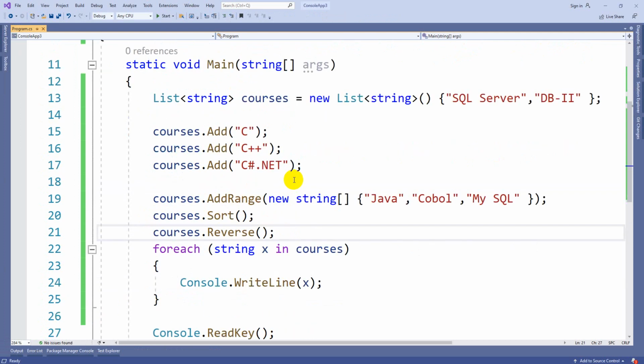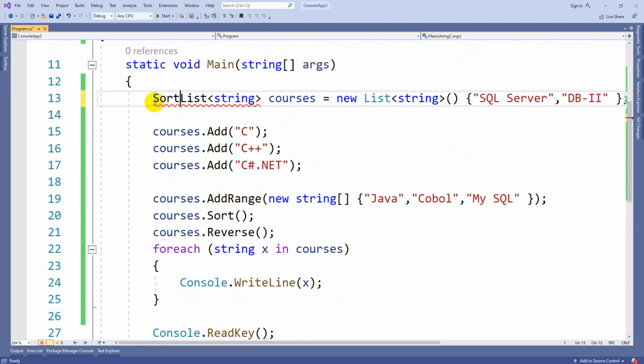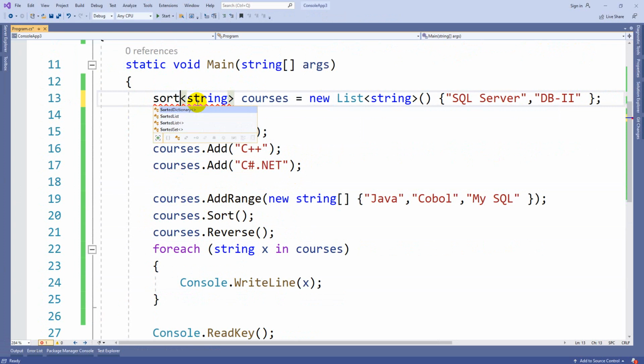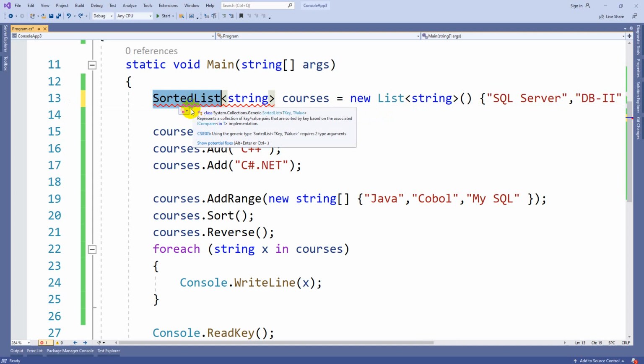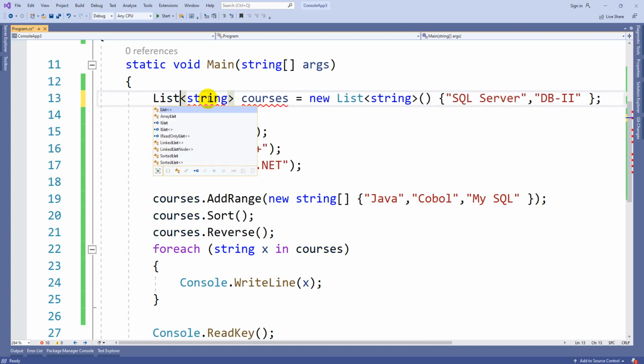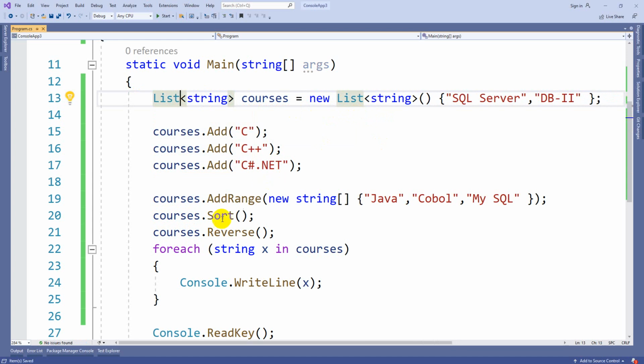Now there is one more type of list, that is called SortedList. I think SortedList is not working. SortedList requires a key also. Don't use that one. After dictionary you will come to know how it will behave. Okay, now the next one.